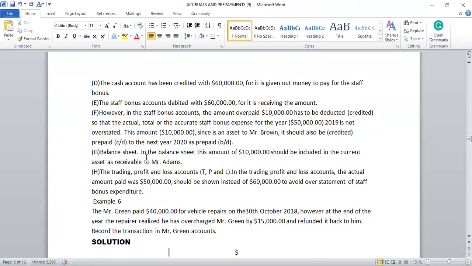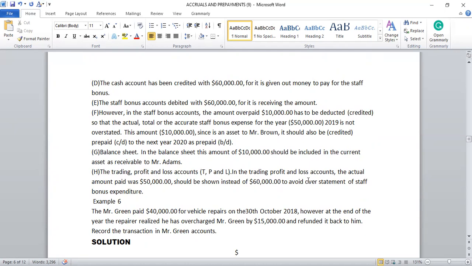In the balance sheet, this amount of $10,000 should be included in the current assets as receivable to Mr. Adams. As I said, it's an asset to him. The asset is a current asset. If you want to know more about the balance sheet receivables, please go and watch the video on the balance sheet.